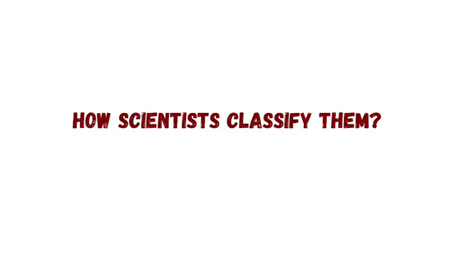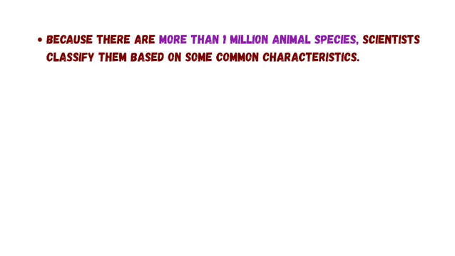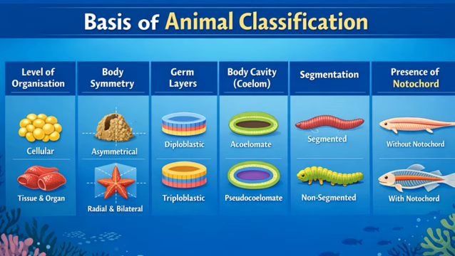Before studying animals, we must know how scientists classify them because there are more than 1 million animal species. Scientists classify them based on some common characteristics. The main basis of classification include level of organization, body symmetry, germ layer, body cavity, which is also known as coelom, segmentation, presence of notochord. These characteristics help us understand evolution and complexity of animals.